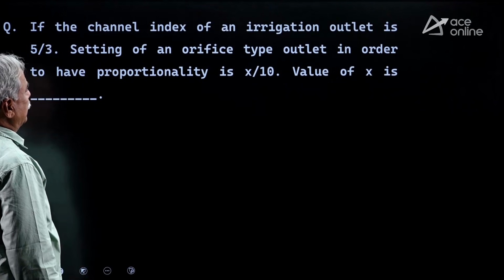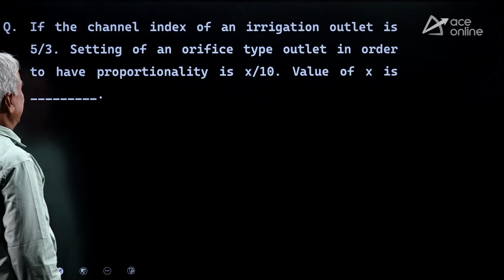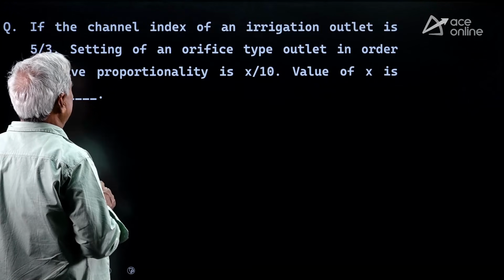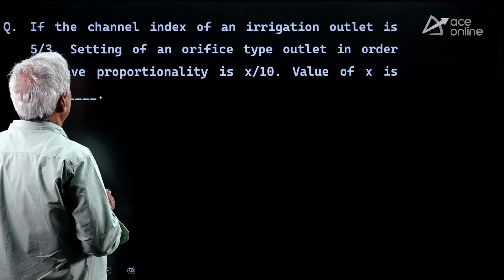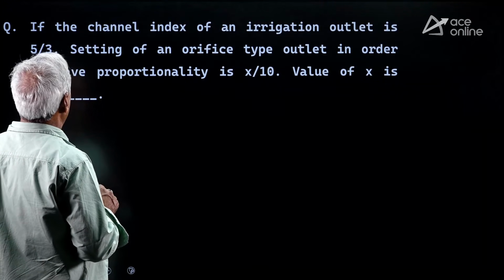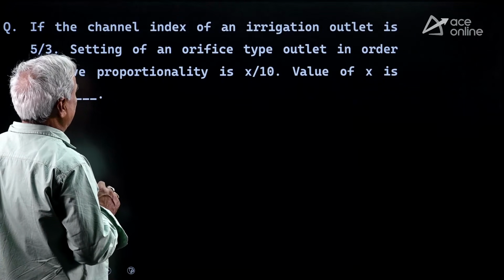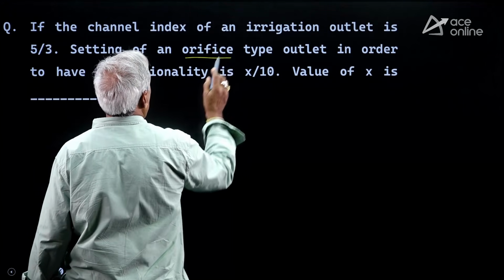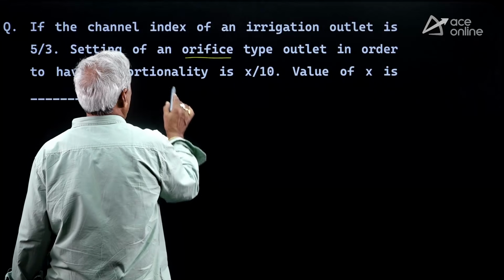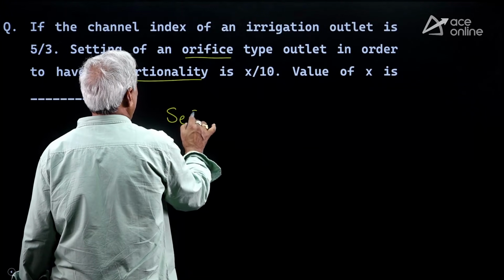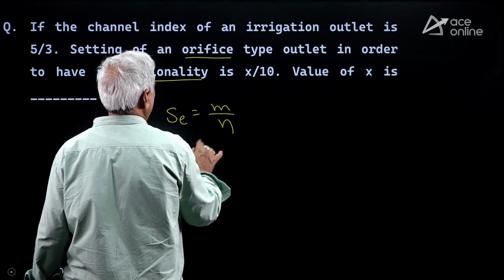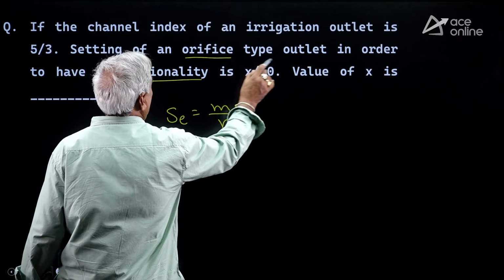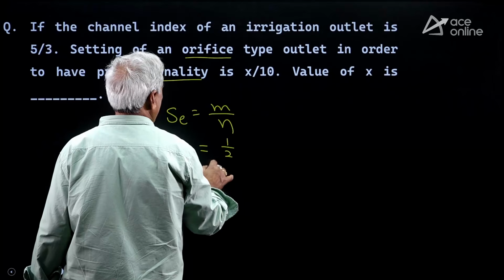The channel index of an irrigation outlet is 5 by 3. Setting of an orifice type outlet in order to have proportionality is dash x by 10 orifice value. So setting is, to have proportionality, setting will be m divided by n. m will be for an orifice type outlet, so orifice will be 1 by 2.